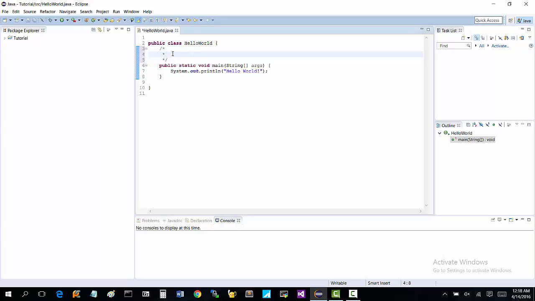So what I can do here is write in this little area: program hello world. And then you might want to say something like: this program prints hello world. Okay, so that's how you do the multi-line comment.